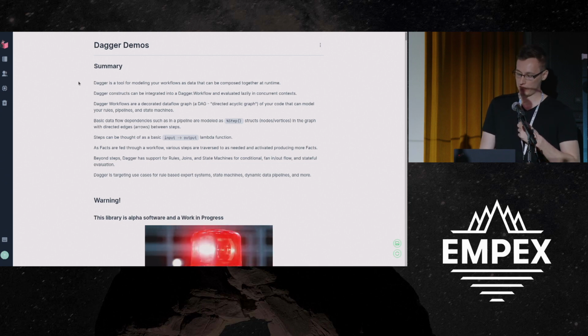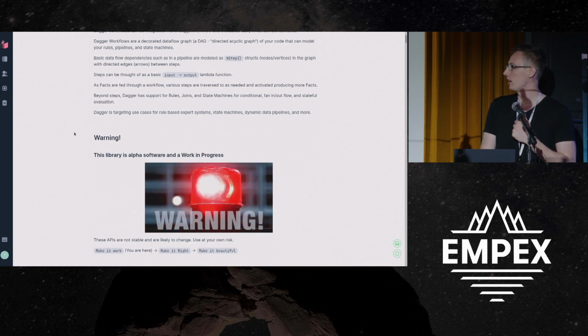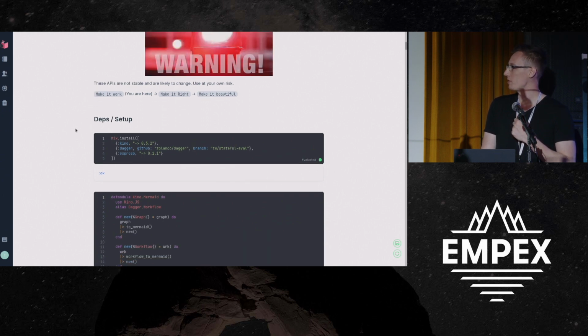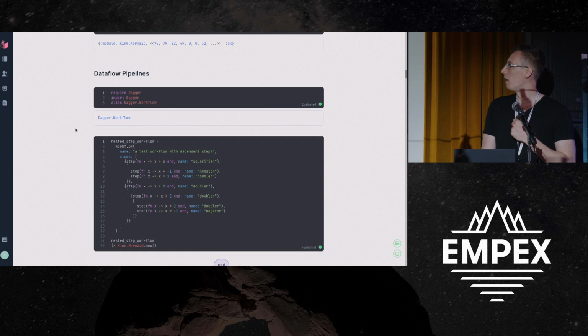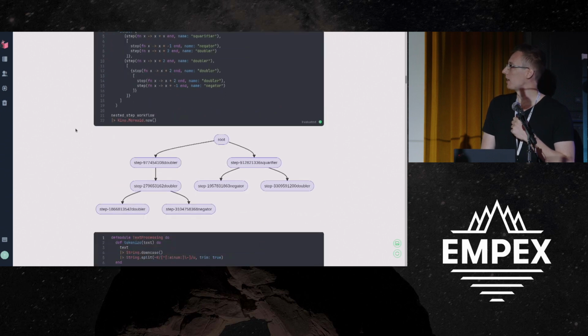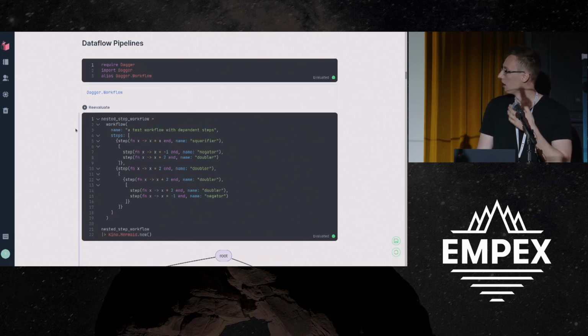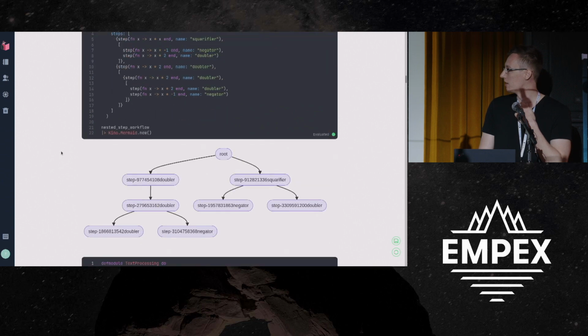And it's basically a high-level way of doing this from Elixir. So it's doing a lot of dangerous things like macros at runtime. It's definitely in make it work status. But it can do a lot of fun things like support a high level dependency graph as data.